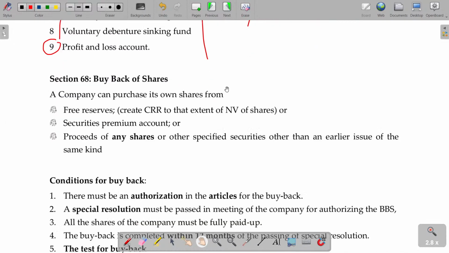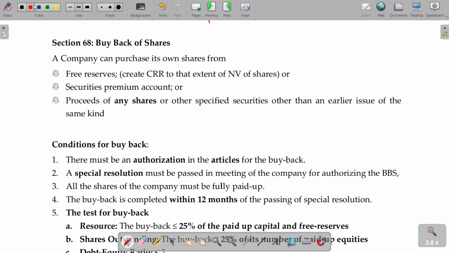Now, section 68 says what buyback of shares is and how it can be done. Buyback can be purchased out of free reserves, securities premium and proceeds of a fresh issue. This securities premium can be used for buyback of equity shares, not for preference shares.